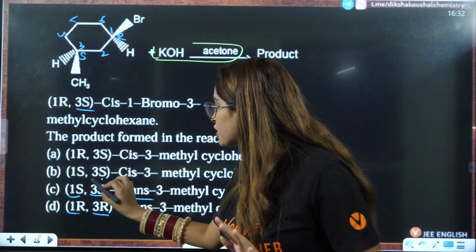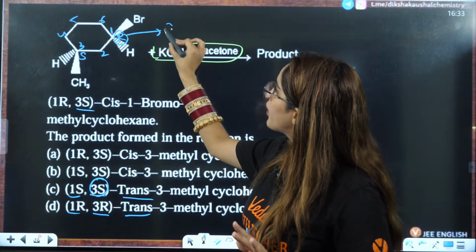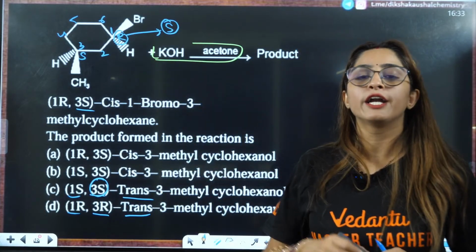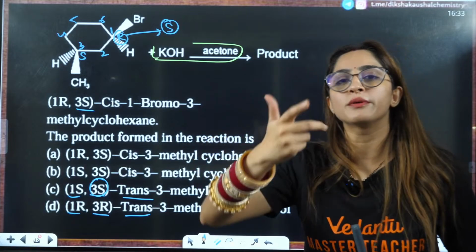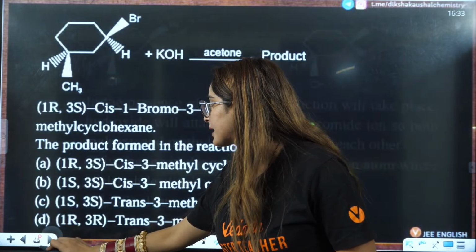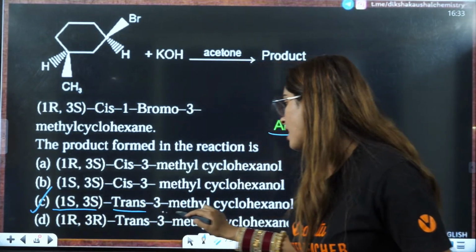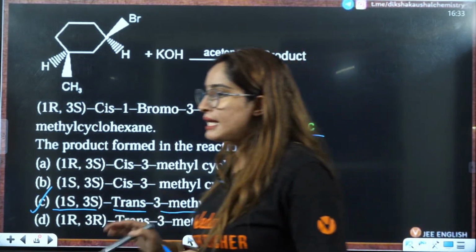But the first position is going to change to S. It will get reversed because the stereochemistry is opposite here. So it will be 1S. So the answer will be C. C, that is 1S, 3S trans-3-methylcyclohexanol, is the correct answer.